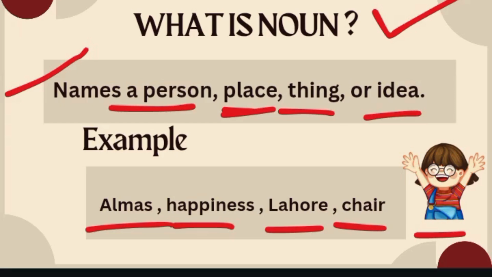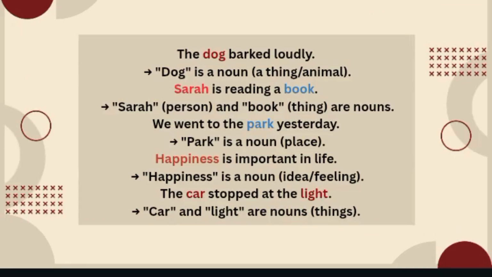Okay, our next type, or sorry, not a next type. If you focus on this slide, there are different sentences, and if you focus on the sentences, you will definitely find out what is noun and which words are considered as nouns. For example, the very first sentence: the dog barked loudly. Here the word dog is considered as noun. Why? Because it is a name of a thing or an animal.